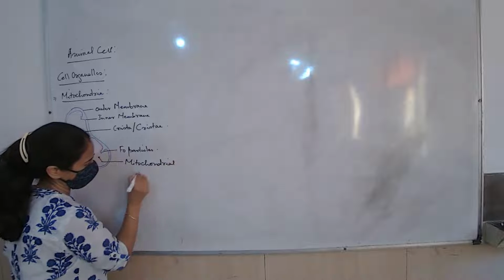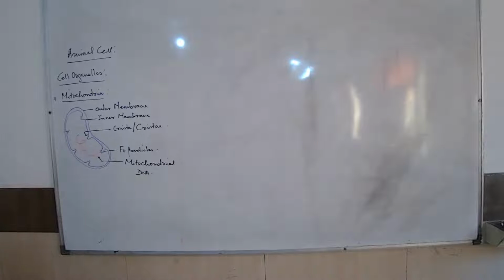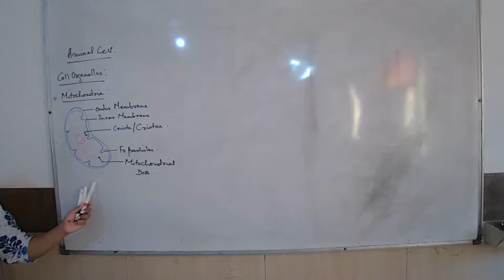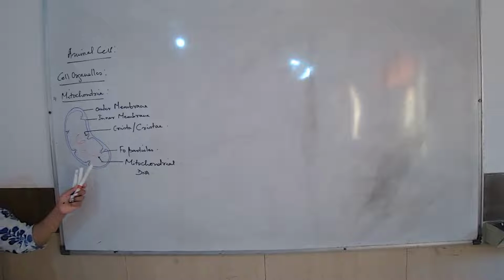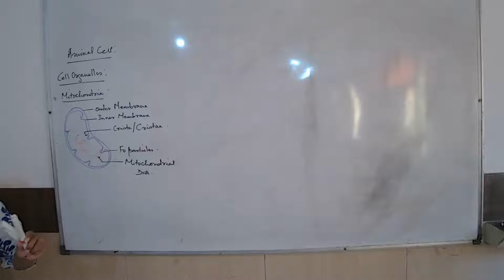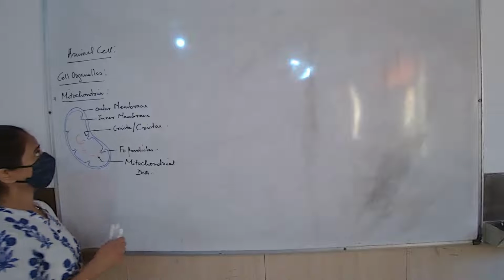These are the important structures you should remember about the structure of the mitochondria. It has two membranes, outer and inner. The inner membrane is folded to increase the surface area. On the outer surface of the inner membrane there are some granular structures. What are they called? F0 particles.